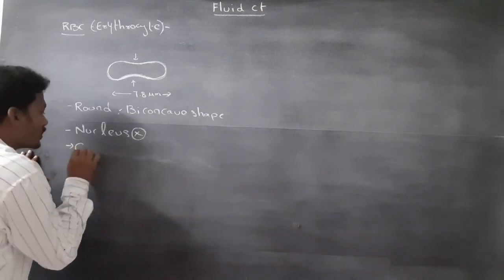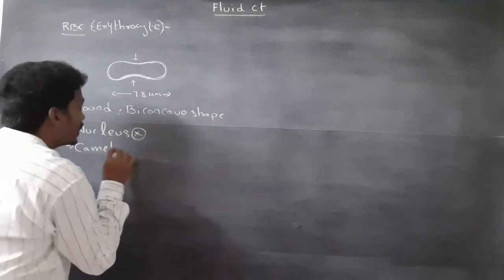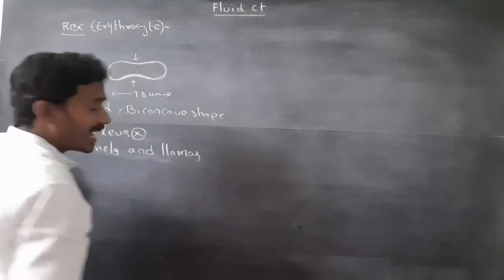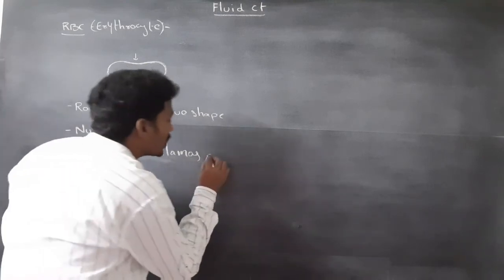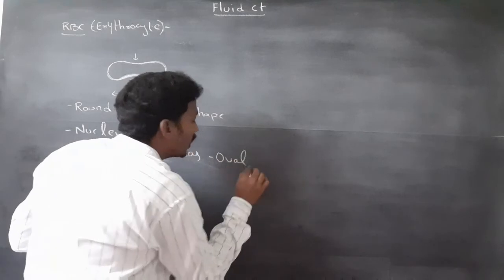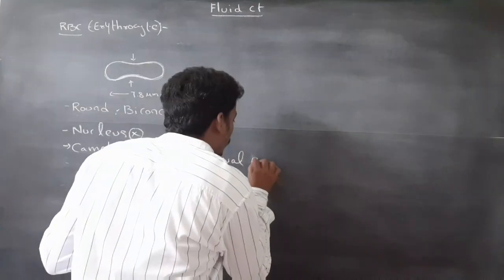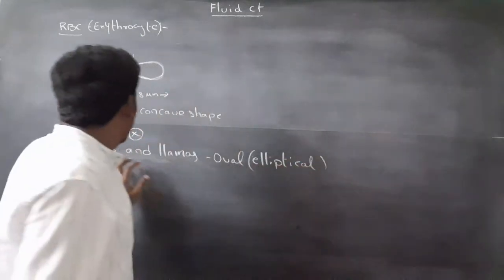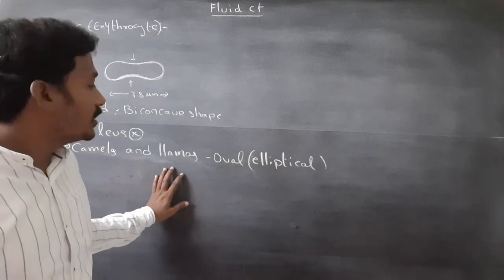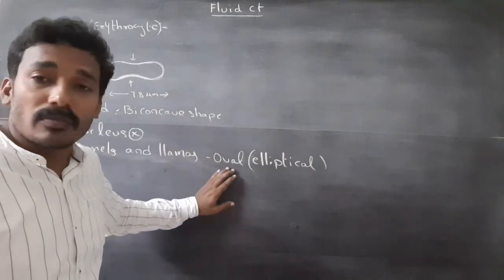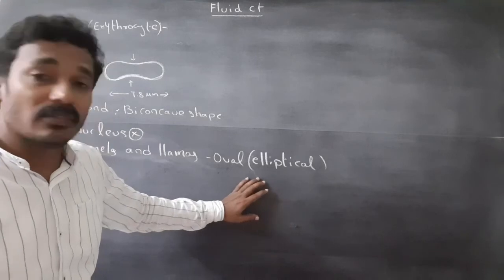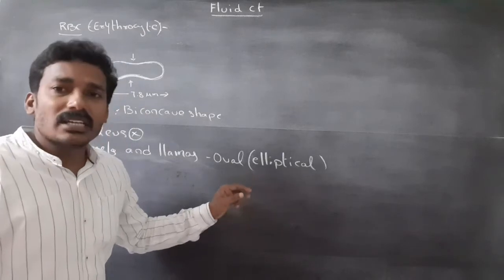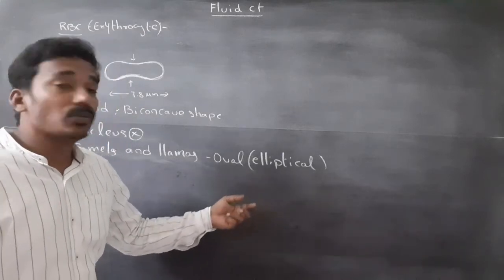In camels and llamas, the RBC shape is oval or elliptical. It is more advantageous in these animals because it flows easily in the thick blood during dehydration.